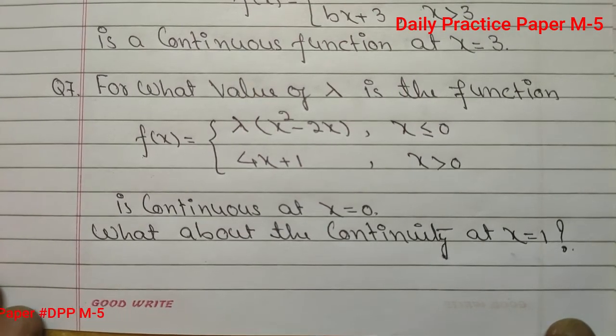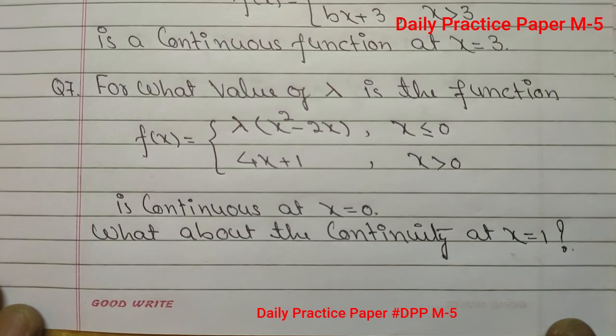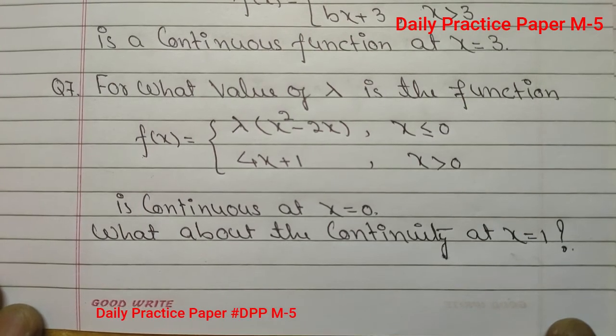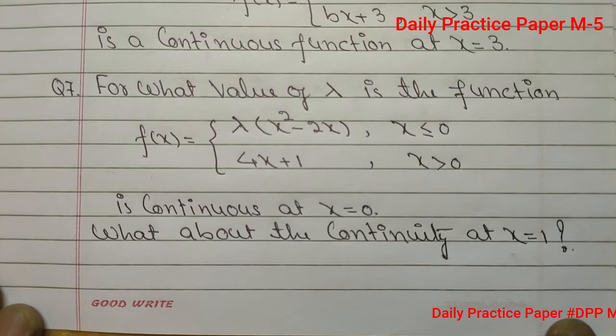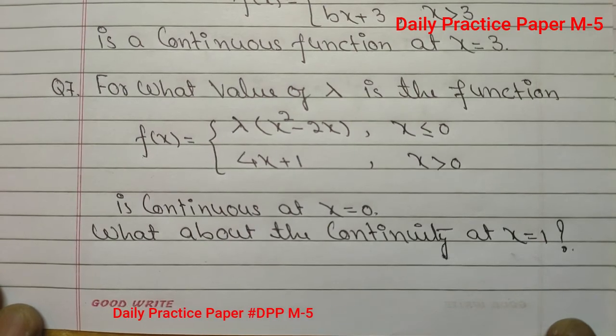It implies that left hand limit is equal to right hand limit. We will calculate left hand limit as well as right hand limit. If both are equal, then we can say that the given function is continuous, or it is already given to us the given function is continuous. We will equate left hand limit is equal to right hand limit, and then we will find the value of lambda. But in this question you will see that lambda vanishes from left hand limit. Finally we can say that there is no such value of lambda for which the given function is continuous at x is equal to 0.